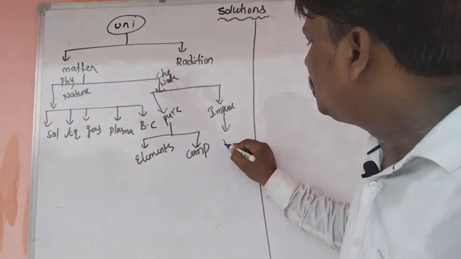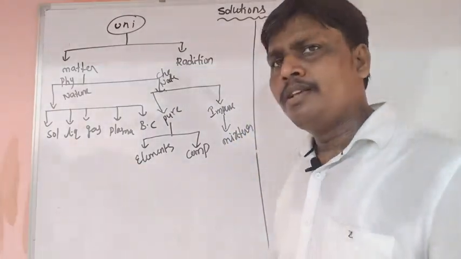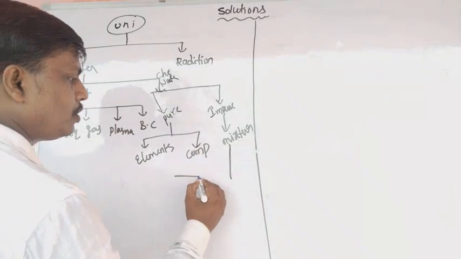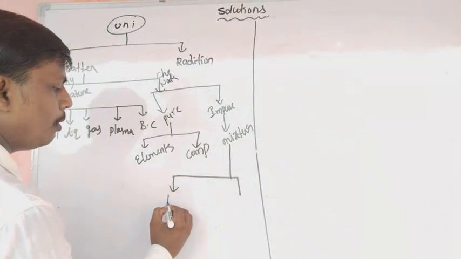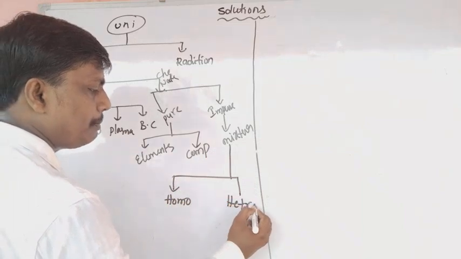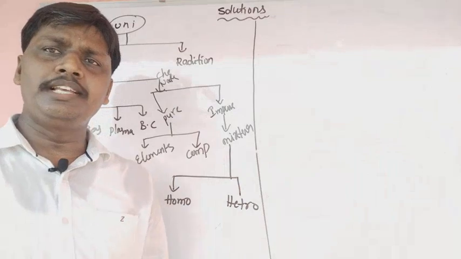Mixtures belong to impure substances. These mixtures are again classified into 2 types. One is homogeneous mixtures, second one is heterogeneous mixtures.